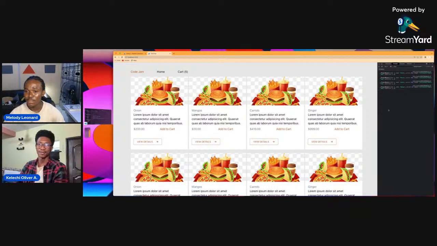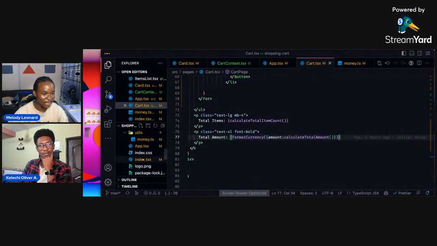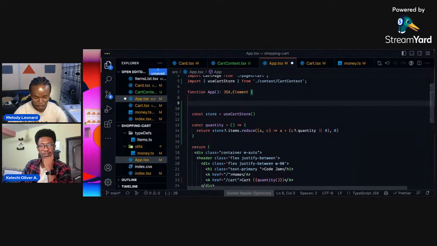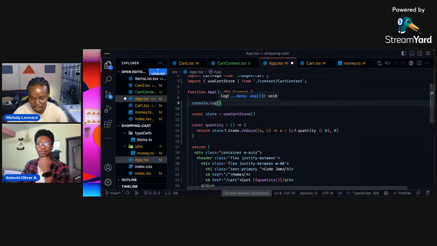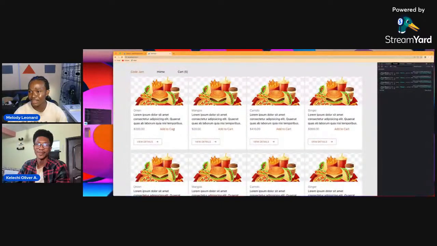What you can see here is, apart from those values we are subscribed to, if I add a console log to my app here, and you can see I'm not running any useMemo or anything here, and I save it, now I could add as much as I want and this would increment.